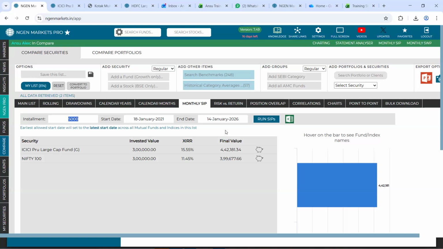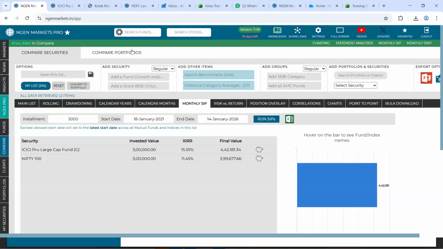Okay. But not from a portfolio of a particular person. We can't have that comparison on those particular dates, right? This is good enough and also quite helpful. But I'm just saying, in case a portfolio has multiple dates and multiple investments through SIP or lump sum or redemptions, we can't have that kind of comparison right now. That is correct, because we are more like a front end research and analytical software. What you are currently requiring is more from a back office end. A transactional software would show you the same analysis.